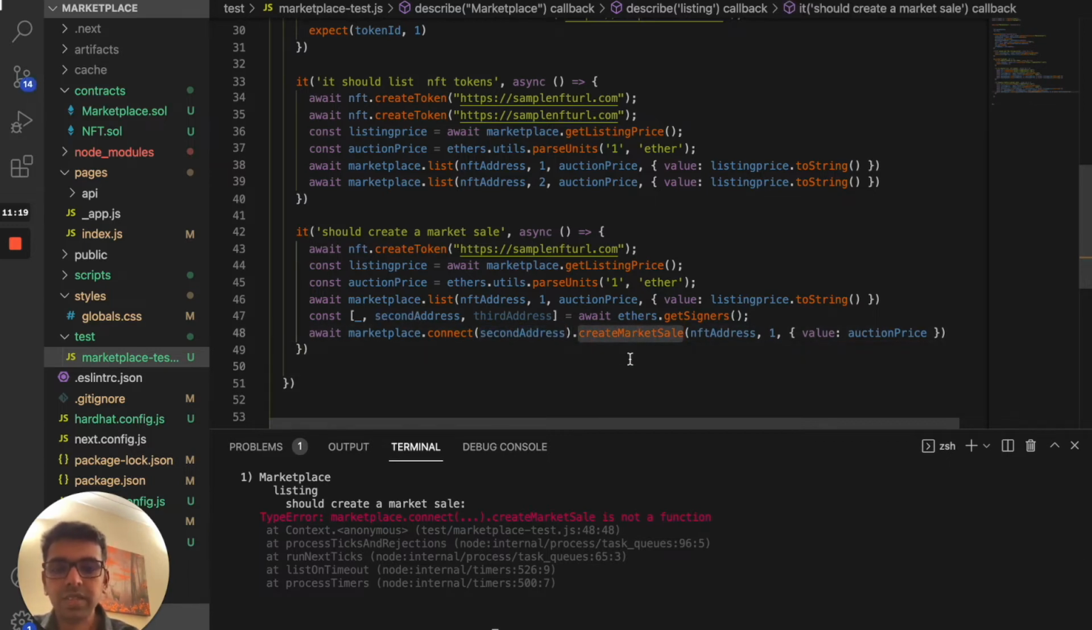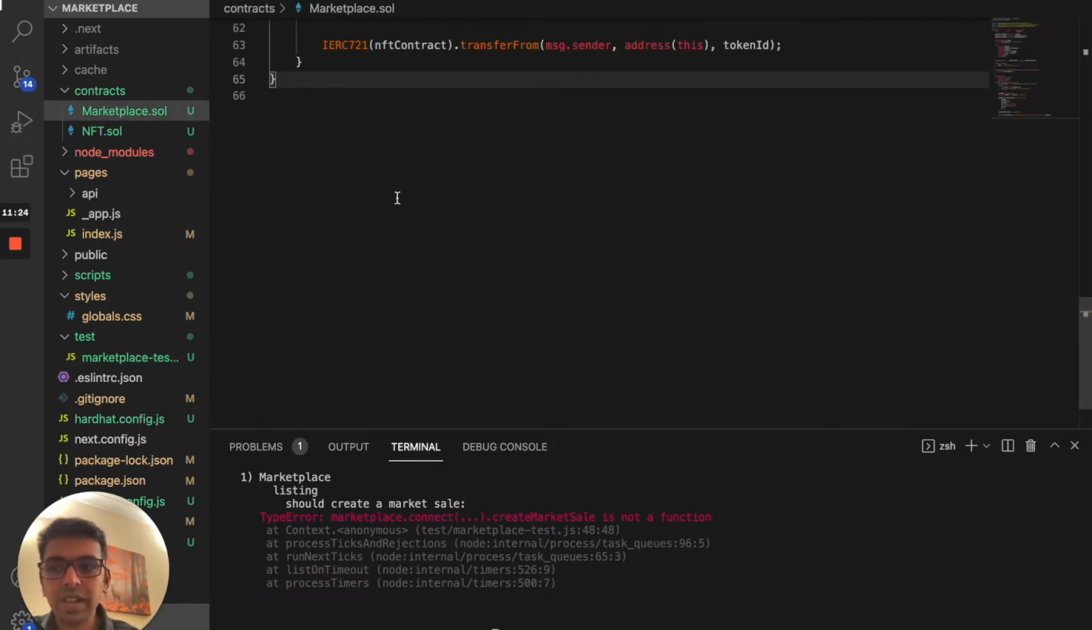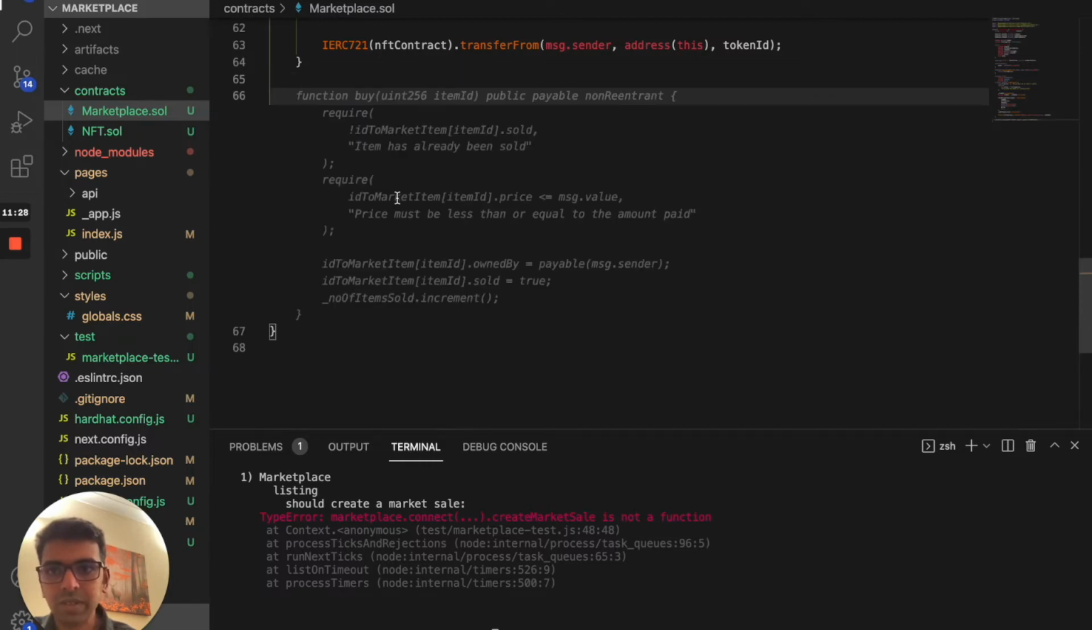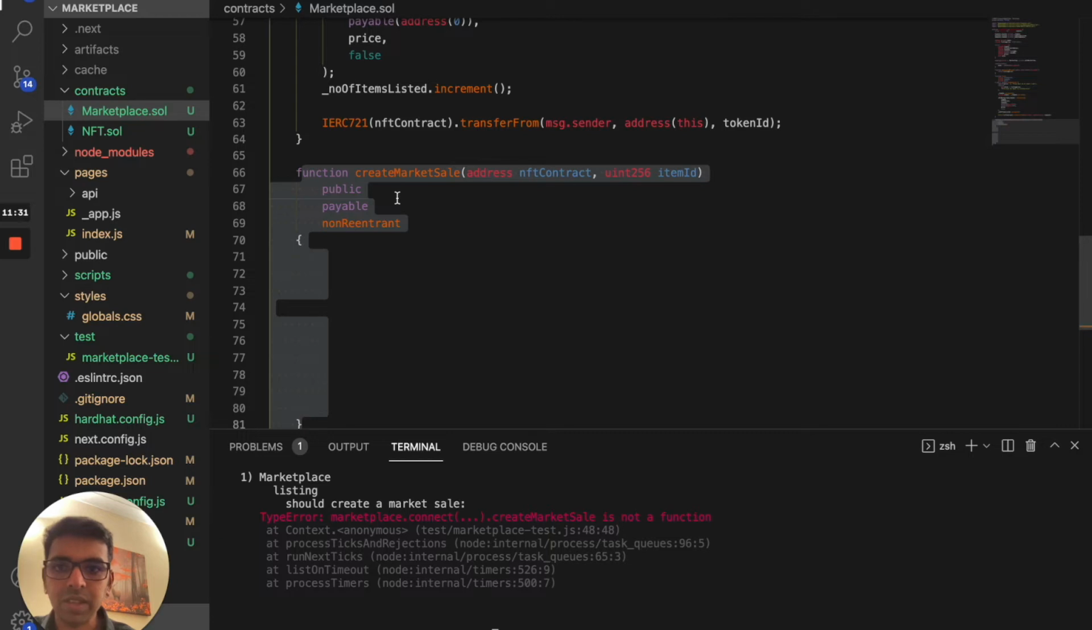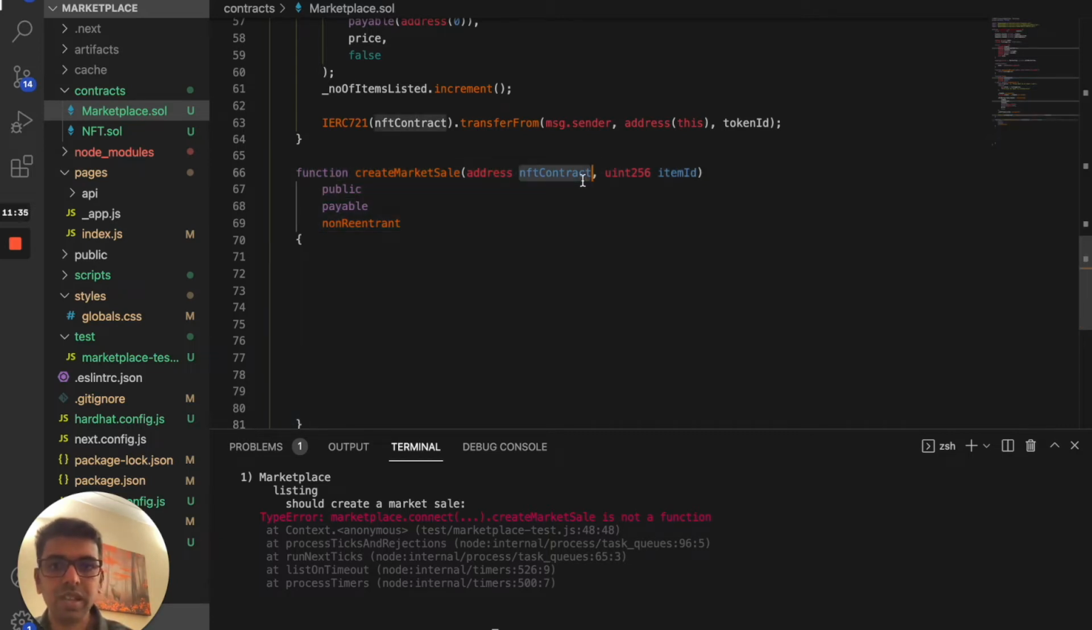Okay, let's go and write that create market sale function. So the first thing we need to do is define the function name. So we can call it create market sale, that's the function name, and we need an NFT address and an item ID. And next thing is, again, it's a public function, and we are going to make some transactions. So it's going to be a payable function, and then we have the nonReentrant modifier there.